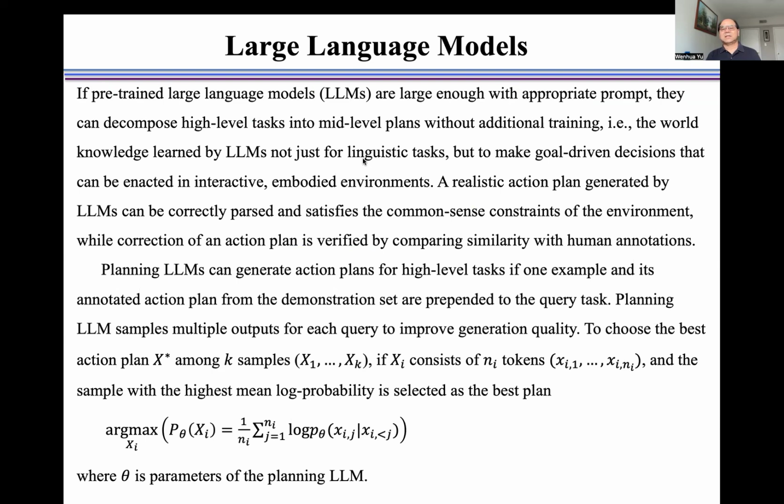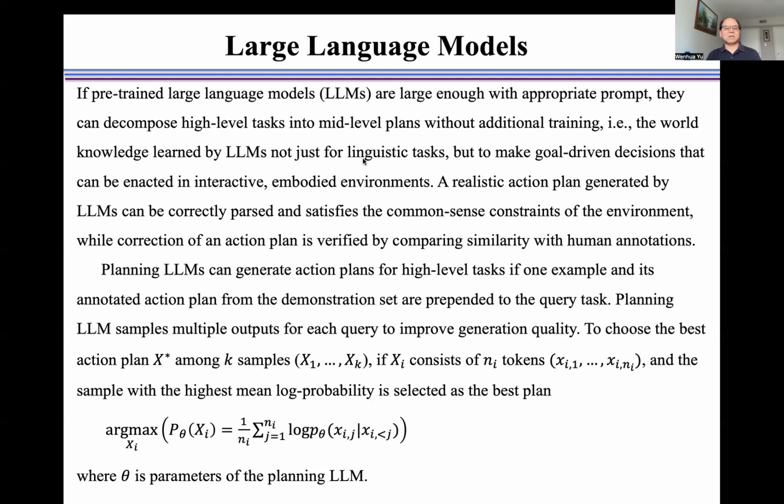A realistic action plan generated by large language models can be correctly parsed and satisfies the common sense constraint of the environment, while correctness of an action plan is verified by comparing similarity with human annotations. Planning large language models can generate action plans for high-level tasks if one example and its annotated action plan from the demonstration set are pre-handed to the query task.